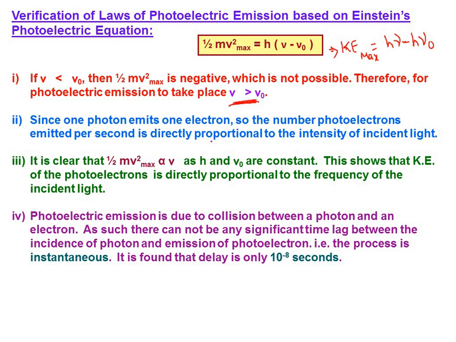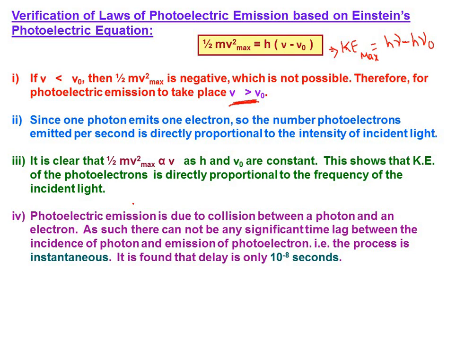Look at the equation here, KE max equal to h nu minus h nu naught. Maximum kinetic energy of photoelectrons depends on the frequency. Therefore, KE max increases as frequency of incident radiation increases. And remember that Einstein's equation does not involve any intensity concept.